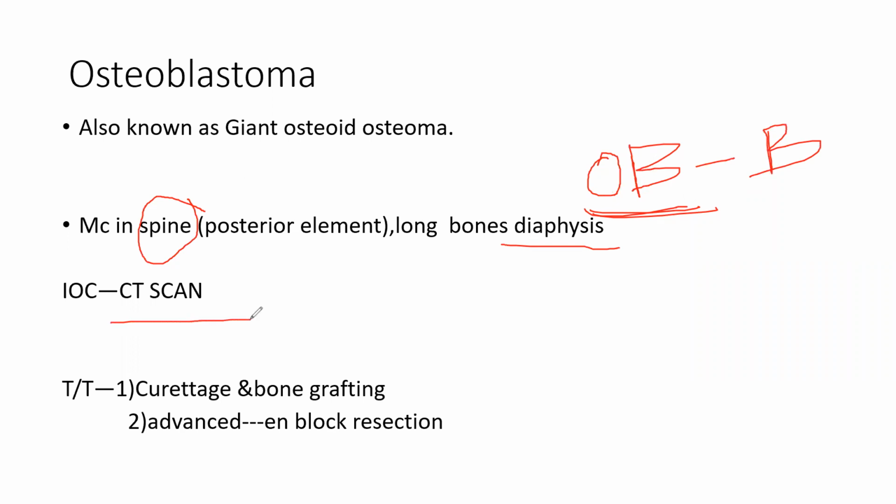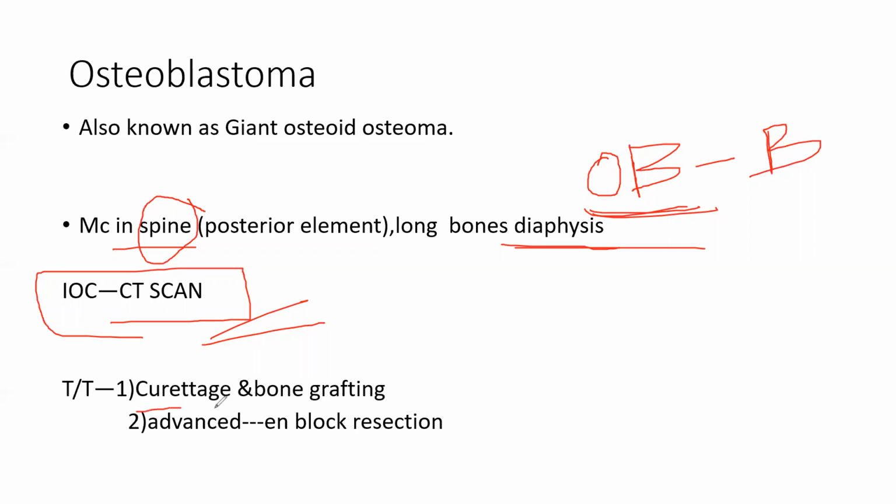CT scan. Now, when to do investigation? Everything should be clear. If you are thinking of any soft tissue, like a cartilaginous tumor, or you want to see any nerve, vessels, anything soft, go for MRI. Anything hard, you have to go for X-ray and CT scan. X-ray cannot reveal everything. X-ray can show that there is some problem inside that area, but characteristically the investigation of choice, the best investigation, is CT scan. Most commonly spine, diaphyseal tumor, osteoblastoma, benign.